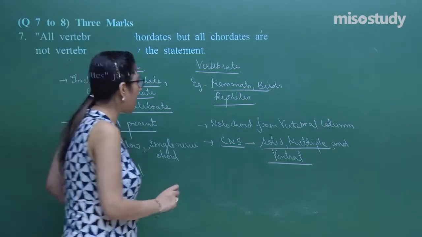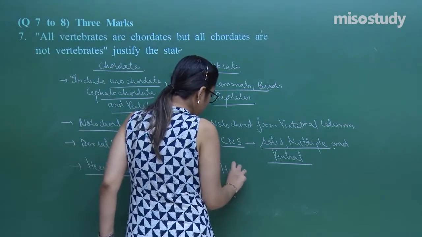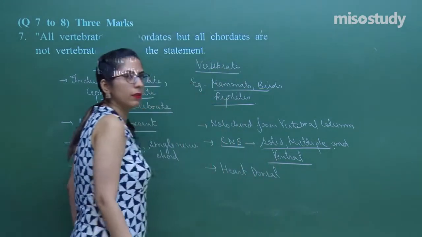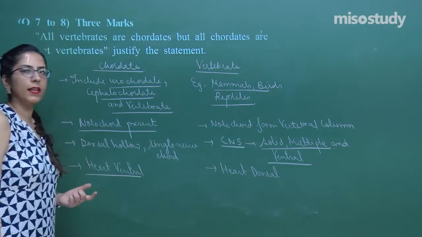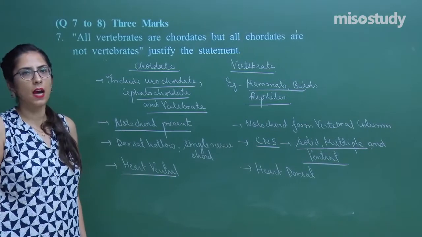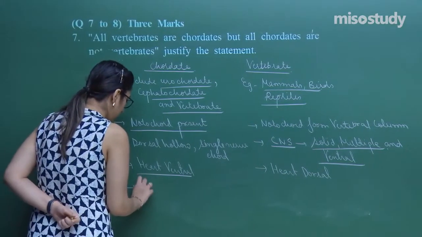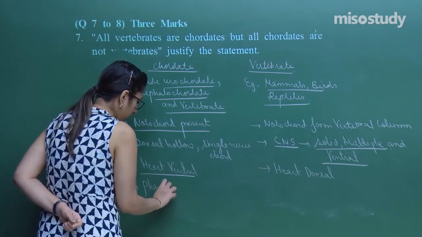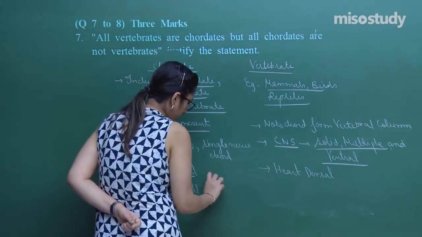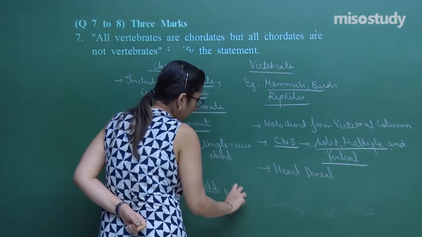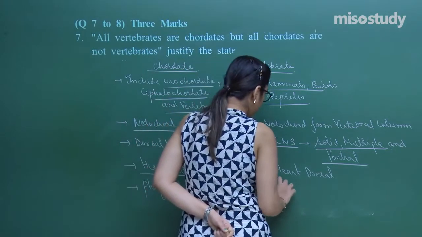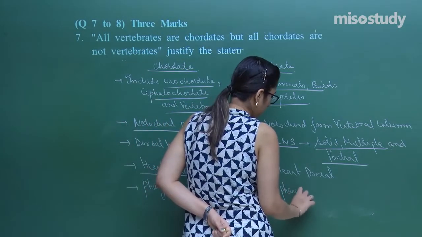In this case, the heart is dorsal. In this case, the pharyngeal gill slits are present; in the other case, the pharyngeal gill slits are not present. In some stage of the life cycle, they are present. In this case, the pharyngeal gill slits are not present.